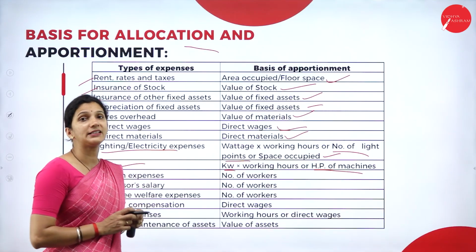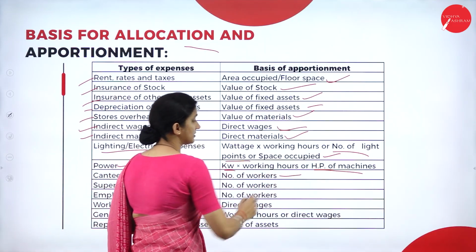And then we have canteen expenses. For the canteen expenses, the basis is the number of workers.